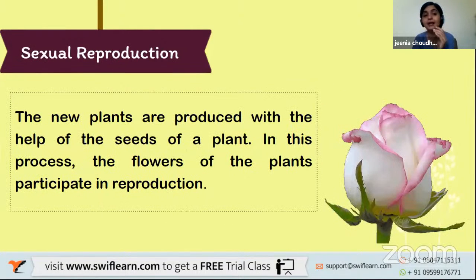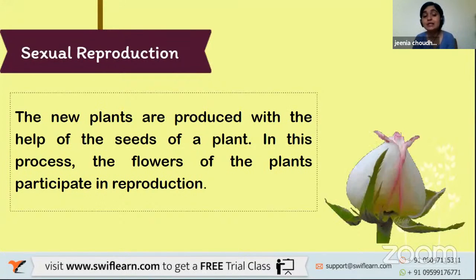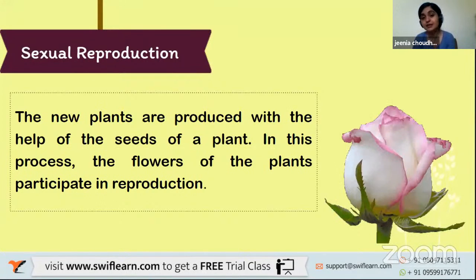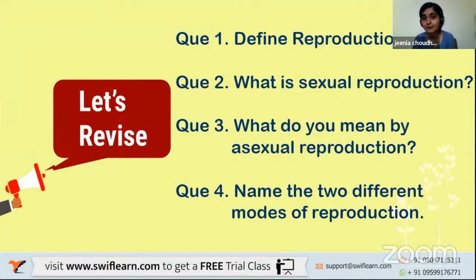On the other hand, in sexual reproduction, the new plants are produced with the help of seeds of a plant. In this process, the flowers of the plants participate in reproduction. Okay, now we have learned a few topics already, so it's time to recapitulate, because whenever we revise things, we are able to retain them for a longer time. That means we are able to remember them for a longer time.